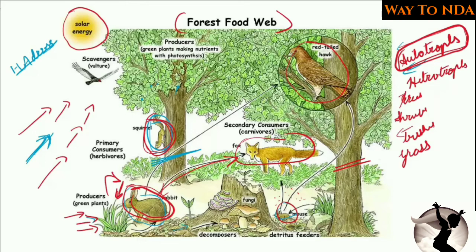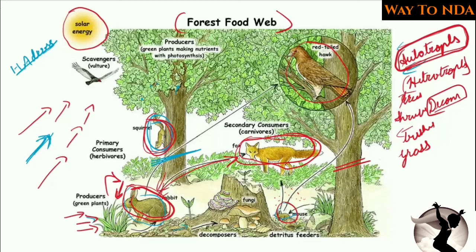And then there are decomposers. Autotrophs will be eaten by the heterotrophs, and again among the heterotrophs there will be carnivorous animals which will eat the vegetarians, right?